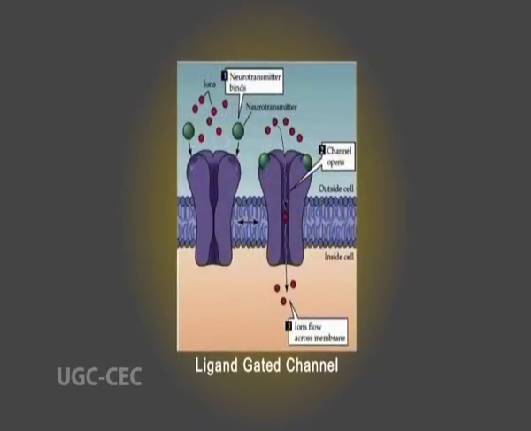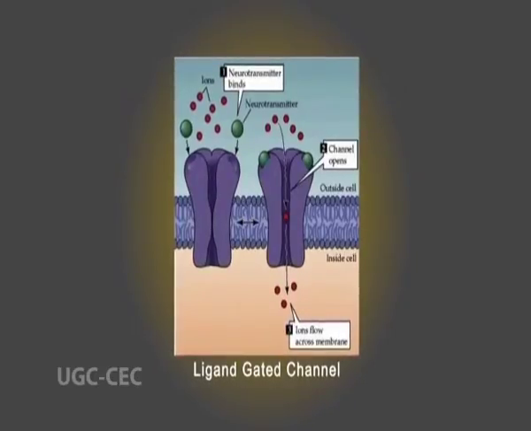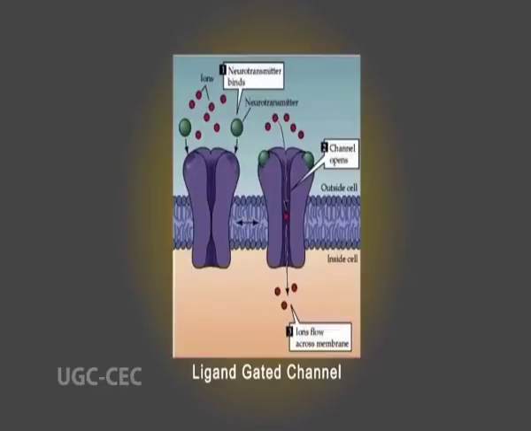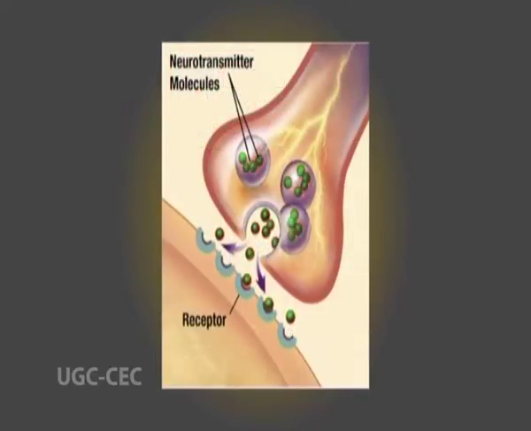Ligand-gated channels function mostly in the transmission of nerve impulses across synapses, the narrow spaces between interacting nerve cells or between nerve and muscle cells. The signaling molecules that carry signals across synapses are called neurotransmitters. When a neurotransmitter is released by one cell into a synaptic gap, it diffuses across the gap to the receiving cell.